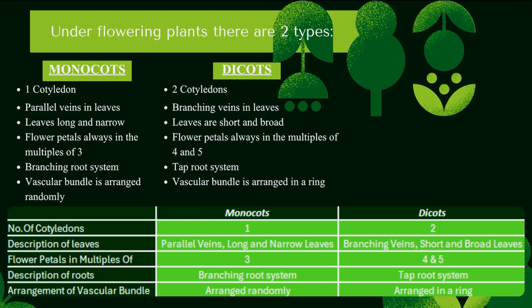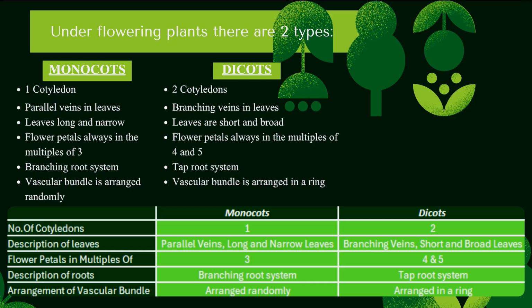Monocots have parallel veins and dicots have branching veins. Leaves are long and narrow for monocots and short and broad for dicots. This is very specific, but in monocots, the flower petals are always in multiples of 3, while for dicots, it's 4 and 5. Monocots have a branching root system, while dicots have a taproot system. A taproot system looks more organized, let's say, while a branching root system is more random.